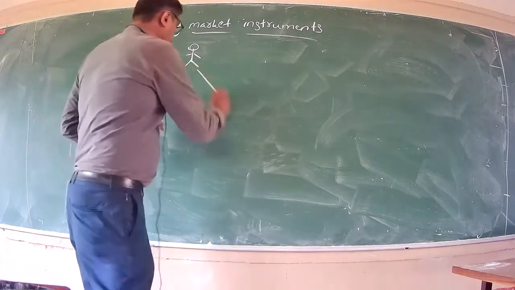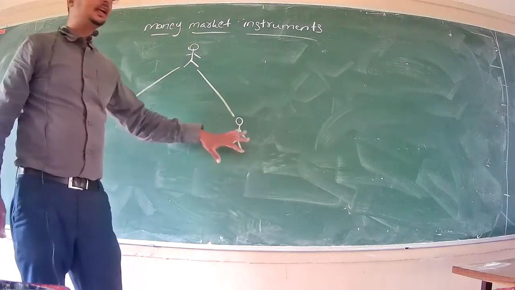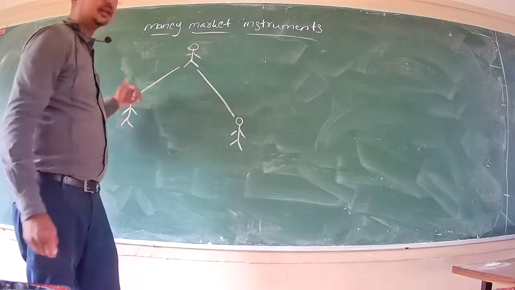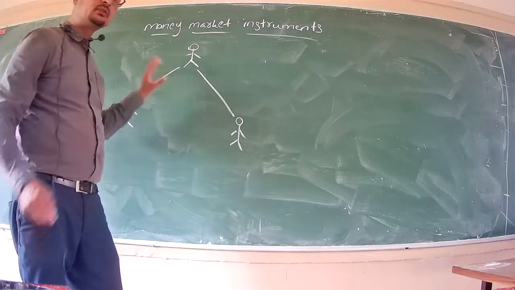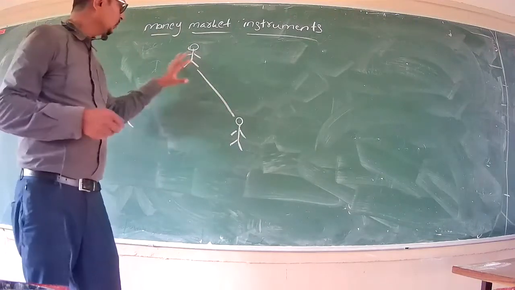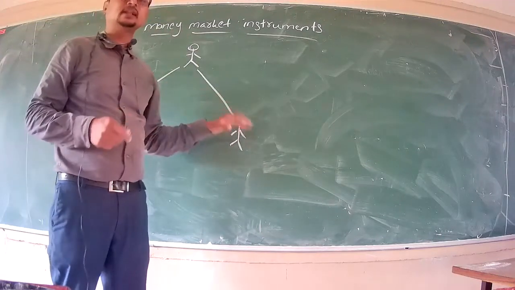So another option is you go to your friend and ask for money. You have taken money so far from your father. Now you need further money. Again, you need some more money. Now you cannot ask your father again. So you are asking your friend.